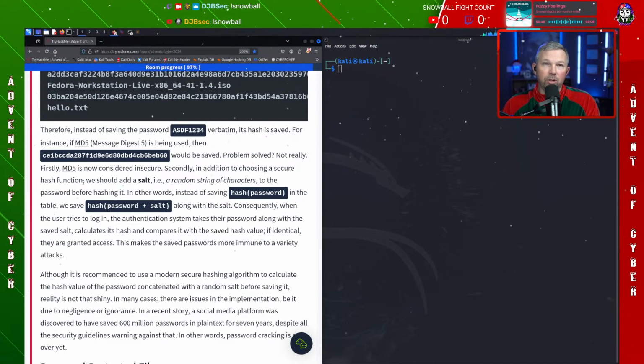And it does that for every single user's password, so every user has the same salt. In a sense, if an adversary was able to figure out what the salt was, then they could add that to the beginning of the password to get the hash. But adding that salt changes up those passwords, right? Because if I'm the adversary and I pulled that down, I'm looking for just password 1234. Now I need to have that salt in front of it to be able to crack that. But because I don't know that salt, it's going to be a lot harder for me to do that.